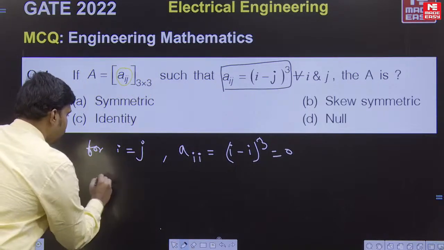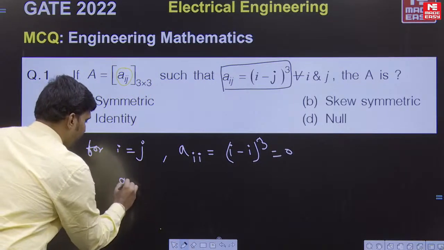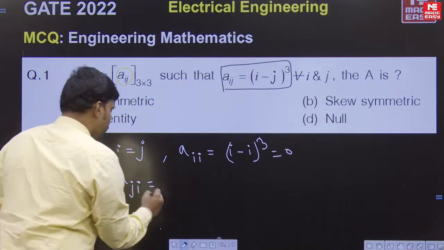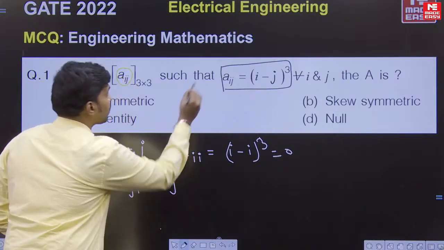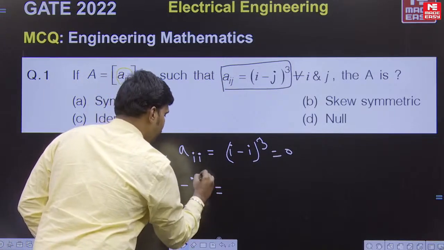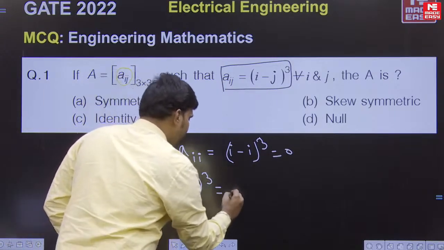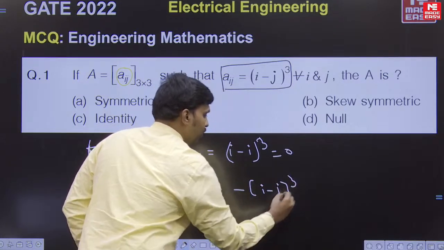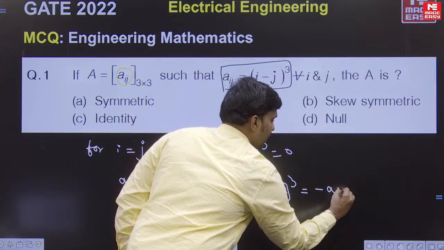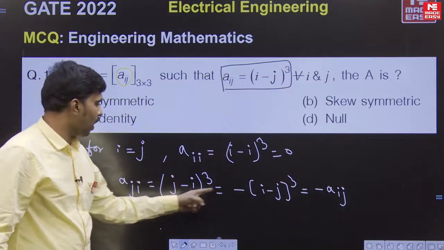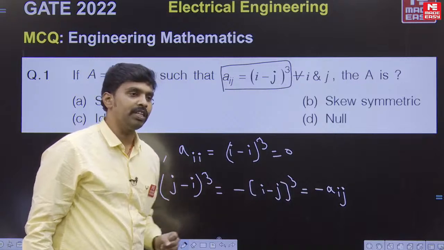And next, suppose I take Aji, generally a lower triangular element. Then as per the definition, it is written as (j minus i) whole cube, which can be written as minus of (i minus j) whole cube, which is equal to minus Aij. So Aii is equal to 0 and Aij is minus of Aji.